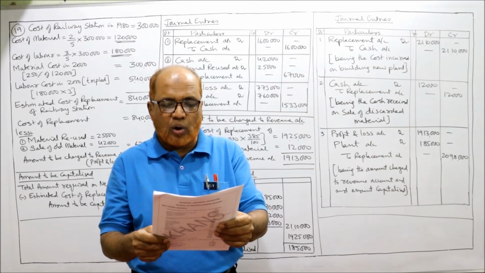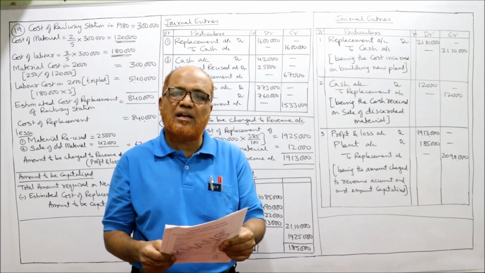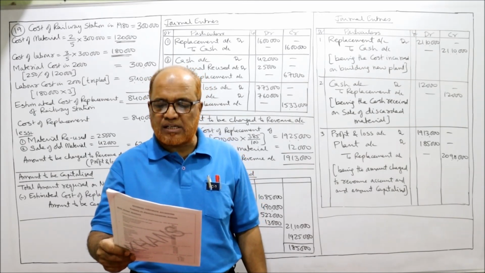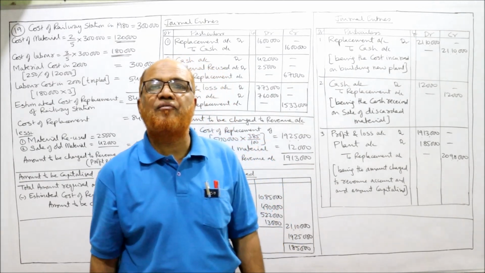Discarded material from the old station fetched rupees 12,000. The old material was sold for rupees 12,000. Show journal entries to record the above transaction and give working notes showing how you arrived at the figures.